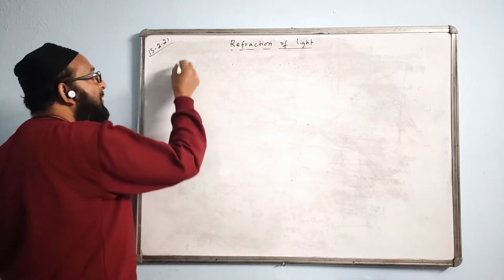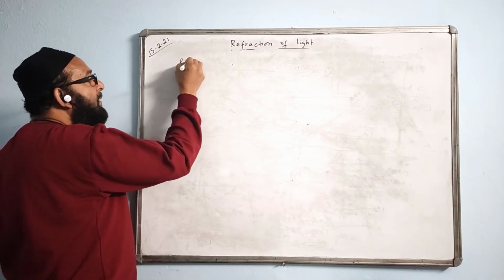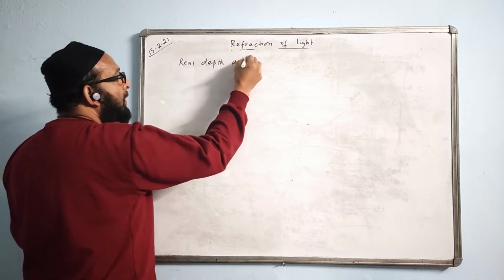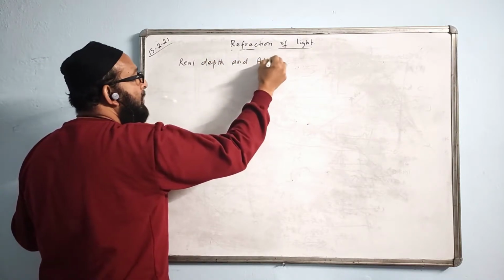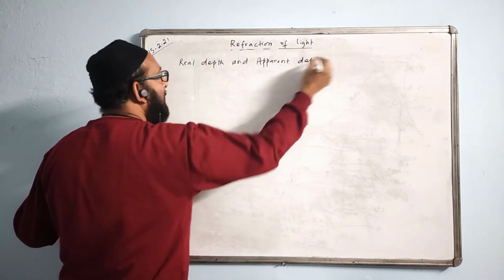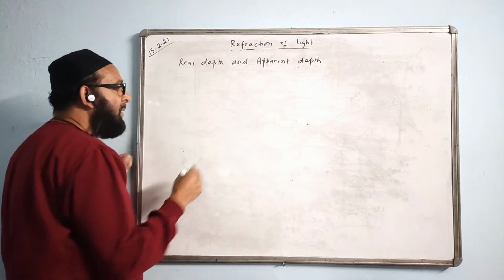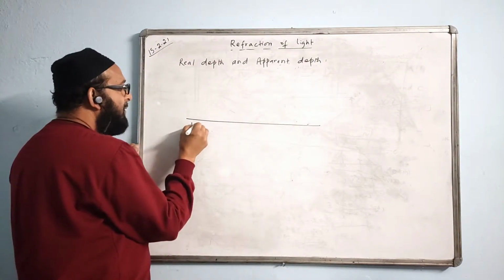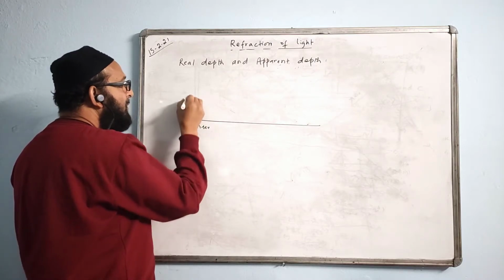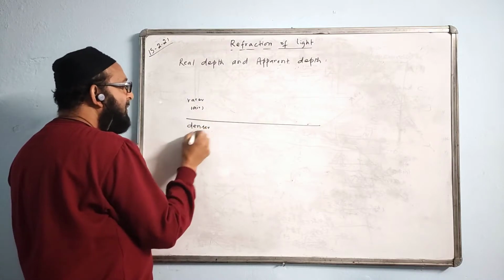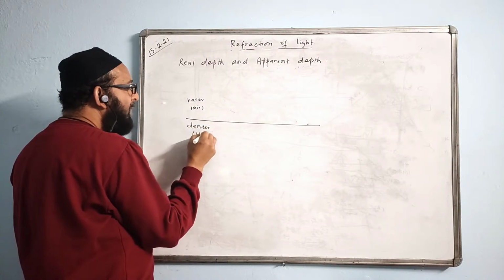Now we are doing the next topic, real depth and apparent depth. Okay, try to get the concept of this. Suppose we are having a medium, one side denser, one side rarer. This is the denser medium, this is the rarer medium. Rarer medium example can be air. This denser medium can be glass, can be water, can be anything.